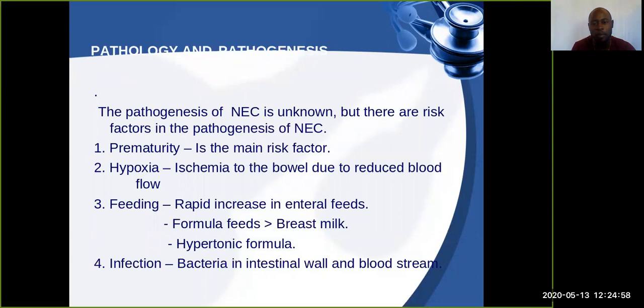For these prematurely born infants, there may be a rapid increase of feeding, and more importantly, introducing these infants to formula feeds. Also, we may talk about hypertonic formula. The last one is infection. Bacteria in the intestinal wall and the bloodstream may also lead to necrotizing enterocolitis.